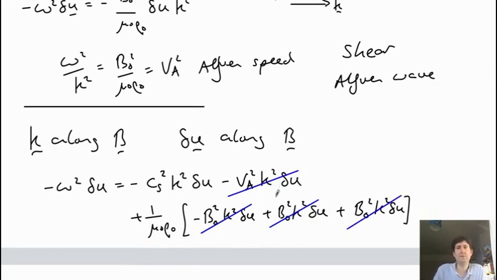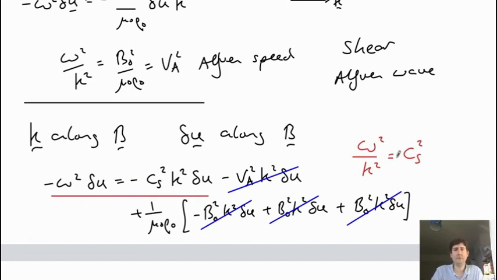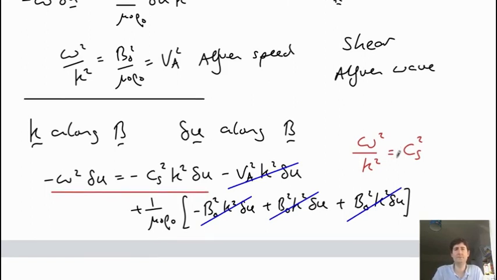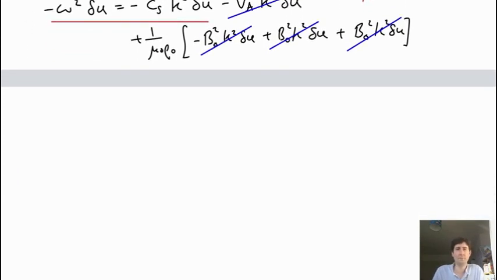And what we're left with is basically a sound wave. So we have a simple equation where we have omega squared over K squared is just sound speed squared. So it's a non-dispersive wave. All the wavelengths travel at the same speed, and it's all the sound speed. And so this is a wave where you have compression of the plasma along the field line. But it's the same as if it was in just a simple fluid.